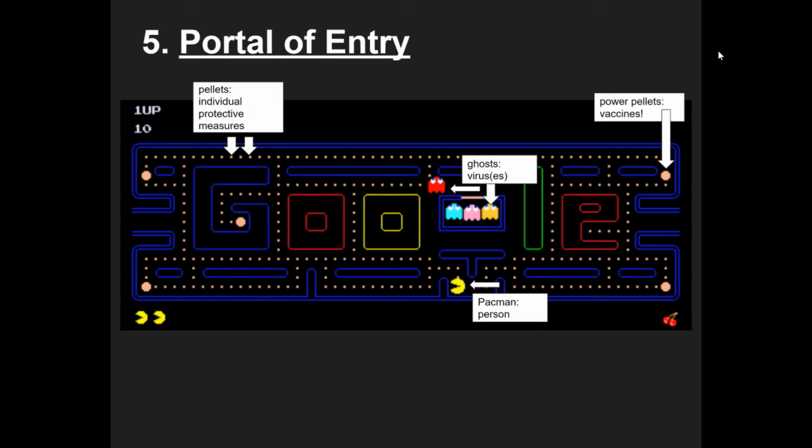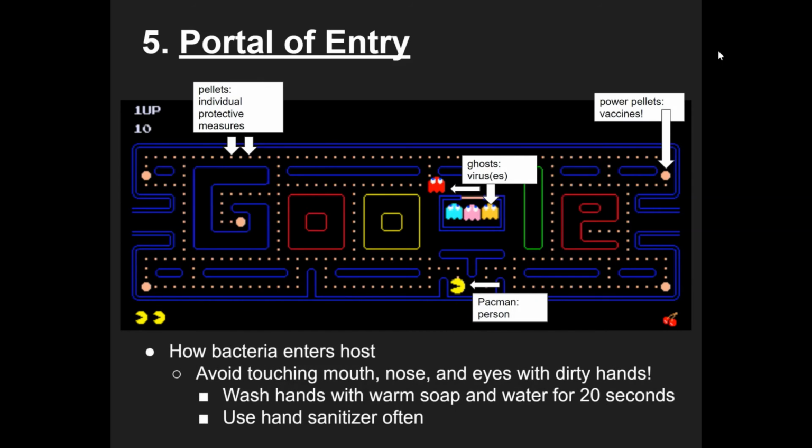The portal of entry would be how bacteria enters the host. Although Pac-Man skips this step and loses a life upon making physical contact with the ghost, we should avoid touching our mouth, nose, and eyes with dirty hands, and washing our hands more often, as well as using hand sanitizer.